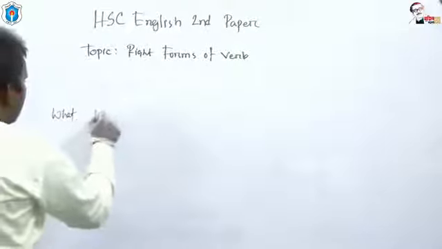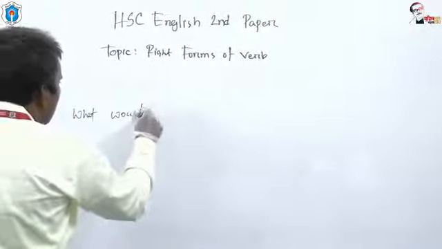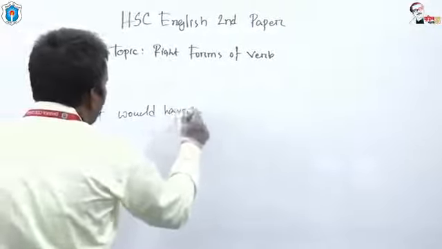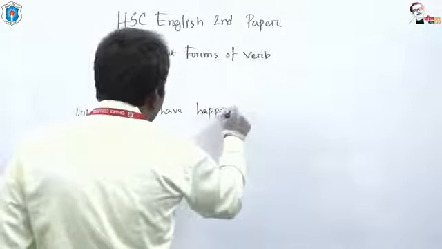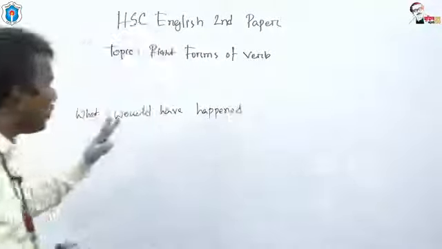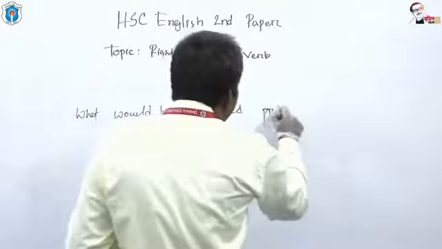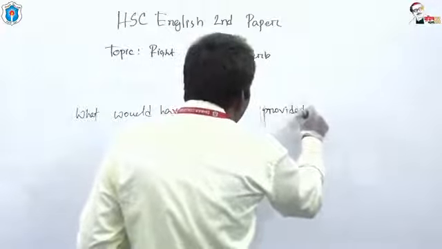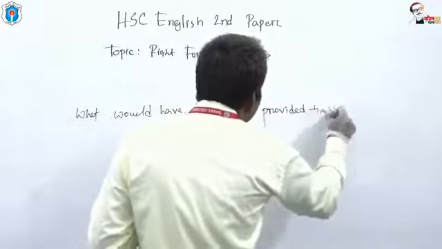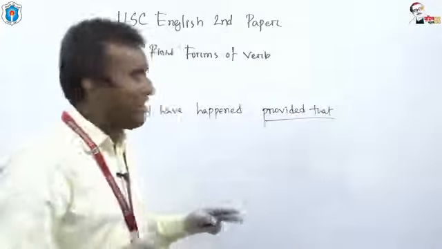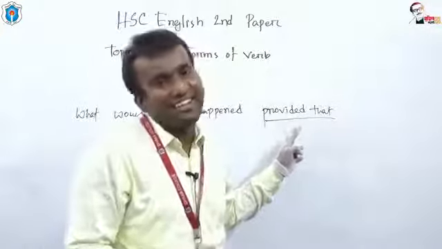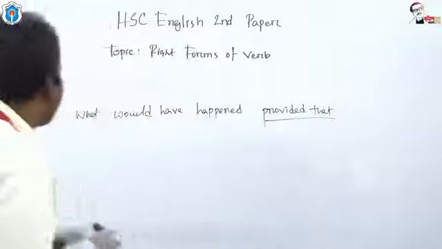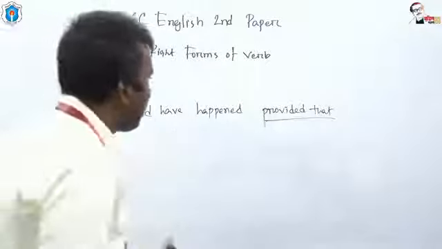What would have happened? Provided that, don't feel confused with provided that. Provided that has the same meaning as if. What would have happened? Provided that I